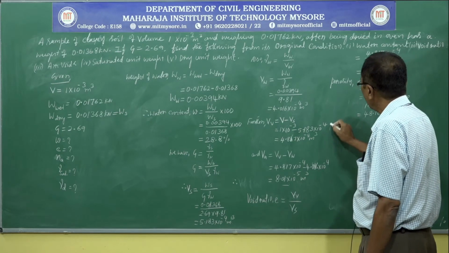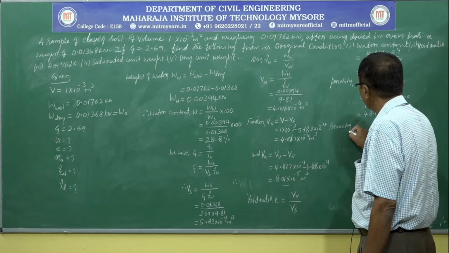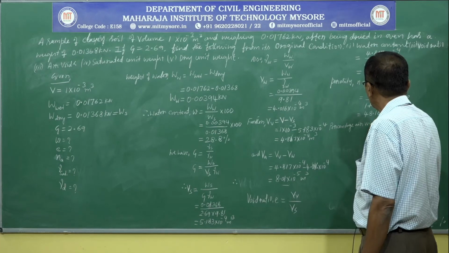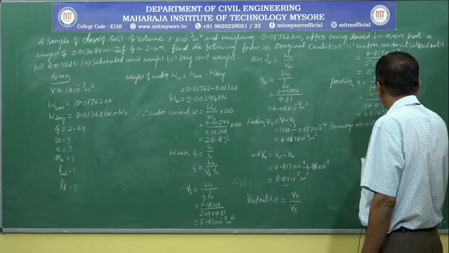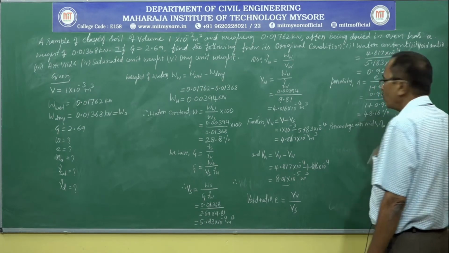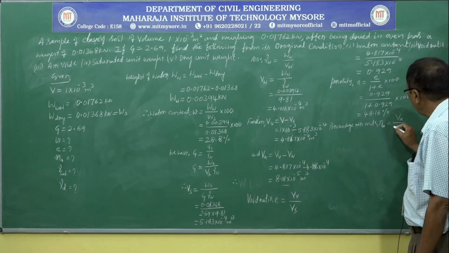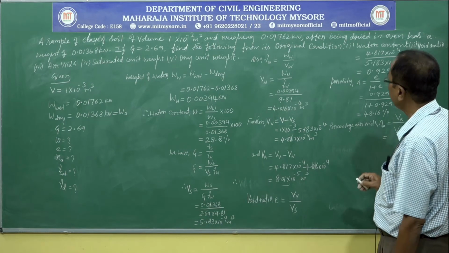Next, percentage air voids, na, that is equal to volume of air voids divided by total volume, that again multiplied by 100. Volume of air voids we calculated.